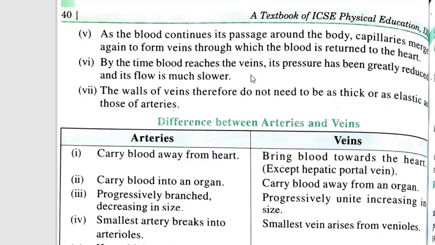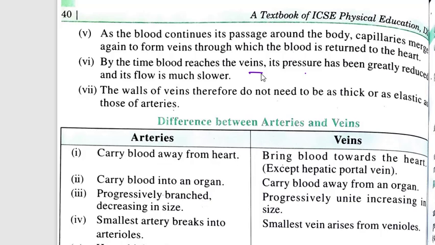By the time blood reaches the veins, its pressure has been greatly reduced and its flow is much slower. The walls of the veins therefore do not need to be thick or as elastic as those of the arteries. So here the walls are not so thick. Why are they not so thick? Because here pressure is not enough.